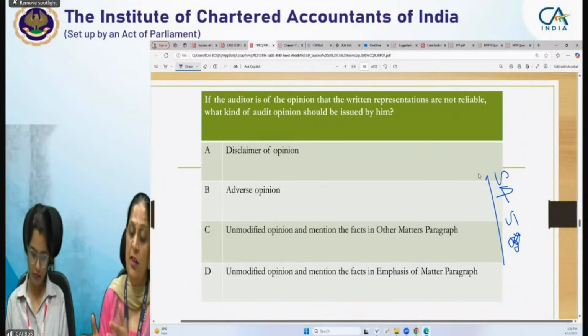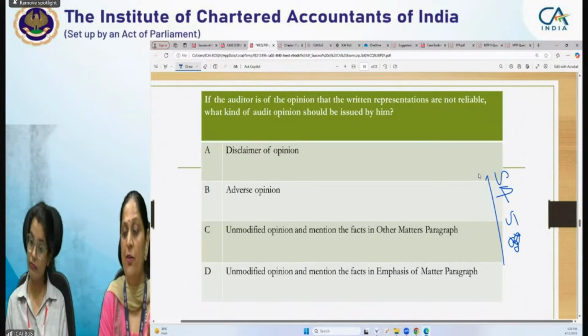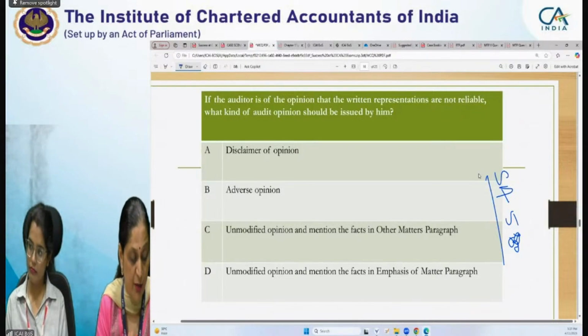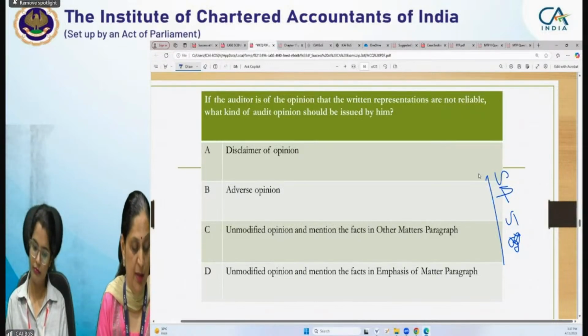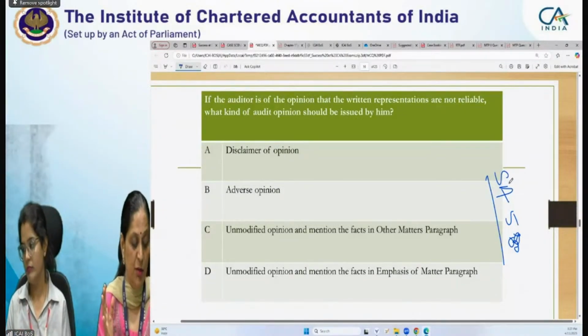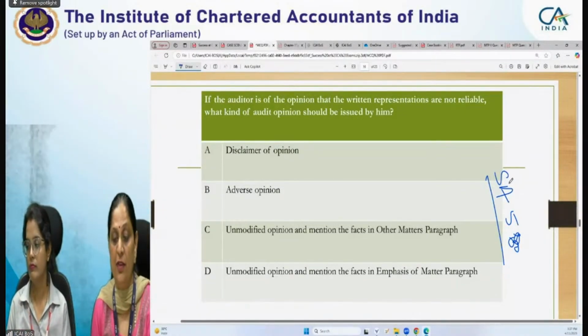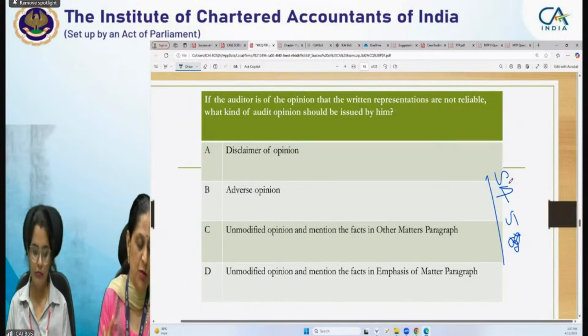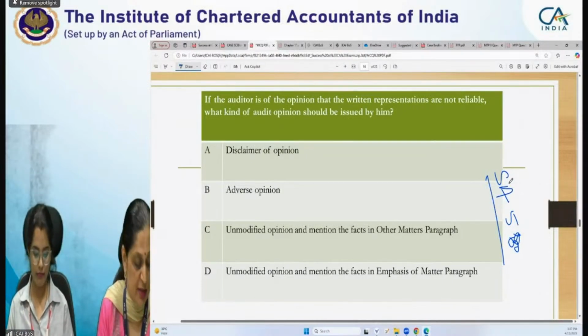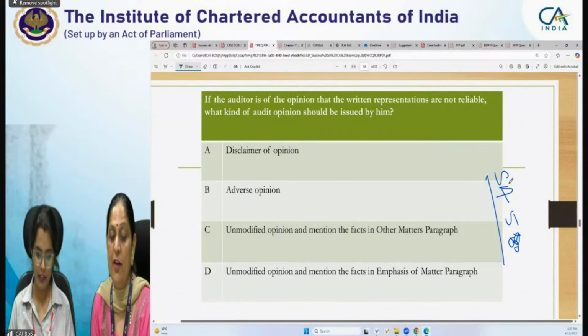Now, whatever the auditor received from the management in the form of written representation as per SA 580, if those written representations are not reliable, then the auditor should take appropriate action. He needs to ensure what the possible effect of that is. In accordance with SA 705, the auditor is required to give a modified opinion.